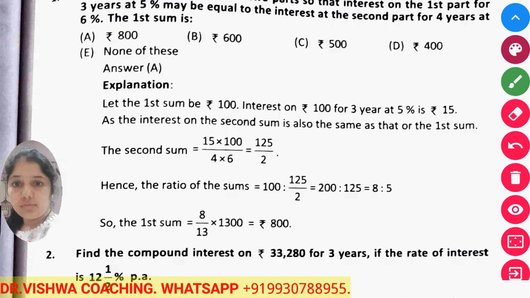Or if 8 as to 5 is the ratio of both the sums, it means 1300 is divided into 8 parts and 5 parts. So how much is the first sum and how much is the second sum, we can calculate easily. So it is 1800 rupees.